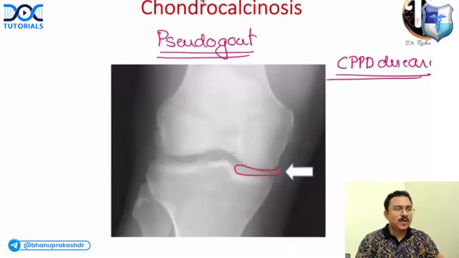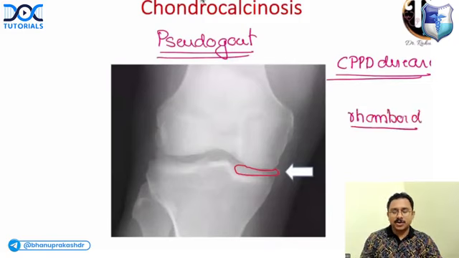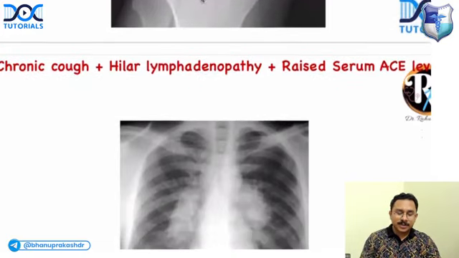Okay. And what is the investigation of choice? Again, synovial fluid analysis under polarizing microscopy. But this would show weakly positively birefringent crystals. The other was negatively birefringent. This would be positively birefringent rhomboid crystals. Okay, rhomboid crystals. Done. Right.